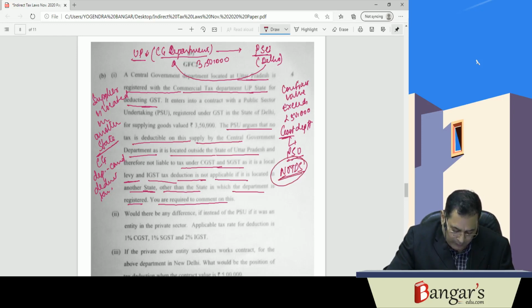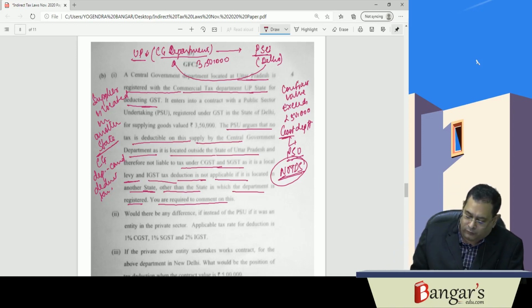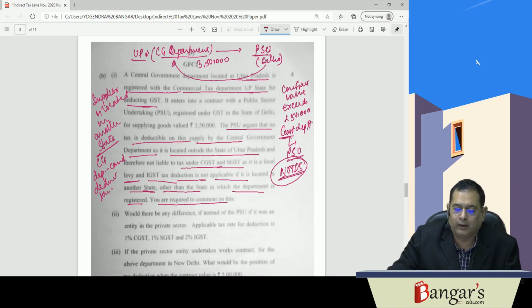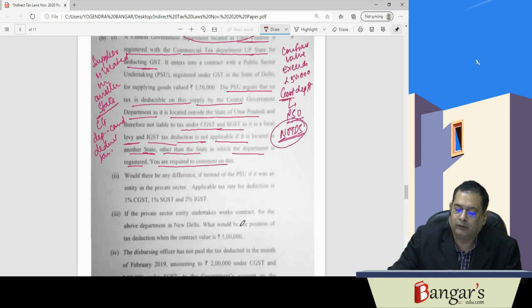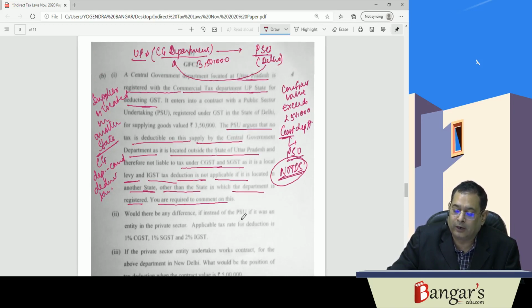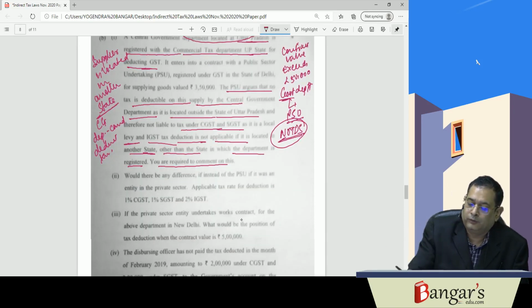The TDS provisions shall not apply if supply of goods or services or both takes place between one person and another, because an exemption has been notified. So you have to write that also. In this circumstance, since it is a PSU supplying goods to the Central Government Department, there will be no TDS.